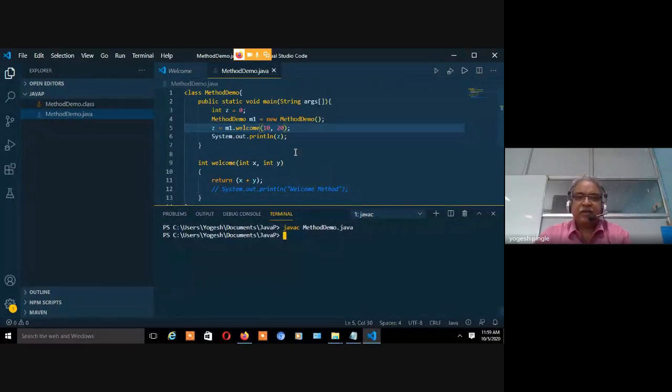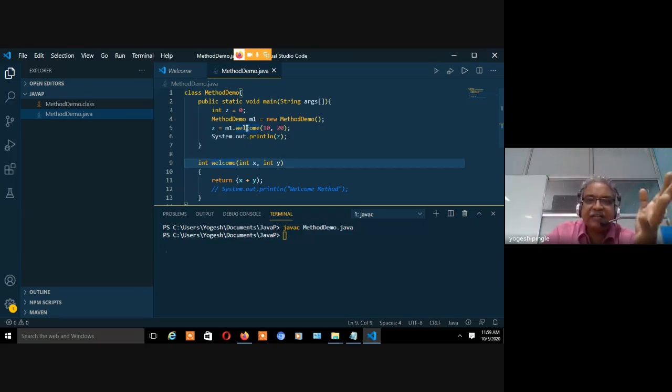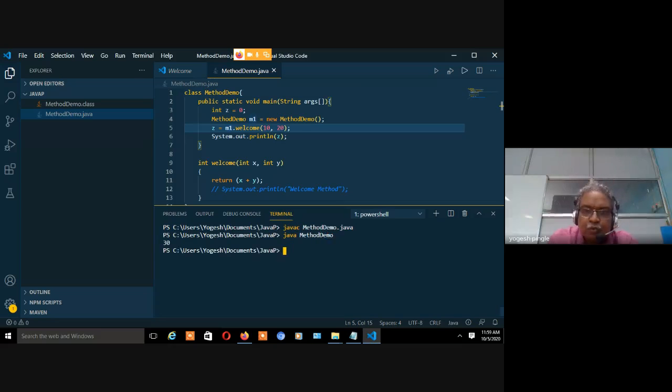Yes. Now is it making any sense? See, I pass the two parameters, right? So these parameters must be copied into int x and int y. Fine. Now what I am doing, I am returning x plus y. So I am making the addition and returning it. So whatever this particular method returns is going to be captured in a variable. So I should have z equal to m1 dot welcome. Now as this method is not static, I have to call this using the object. So that is why it was being asked. Now if I write like this, Java method demo, and now I'm getting the result, so it's fine.